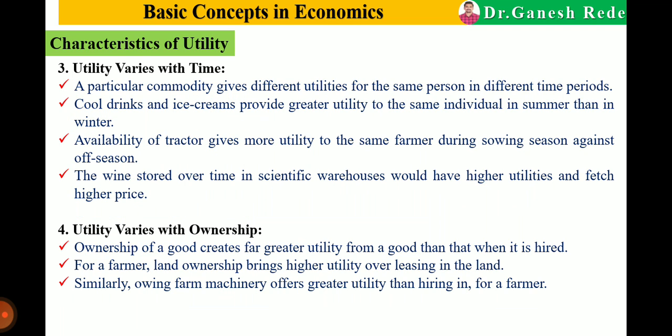Then third, utility varies with time. A particular commodity gives different utilities to the same person in different periods. Suppose I take the example of a cold drink. A cold drink gives more satisfaction to the same person in the summer season, but it does not give the same satisfaction in the cold or winter season. So utility varies with time also.